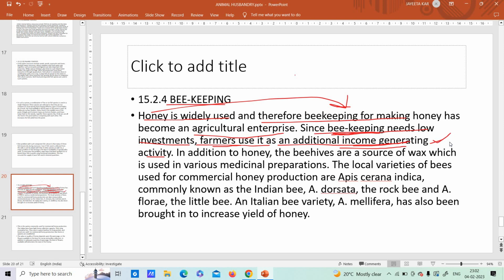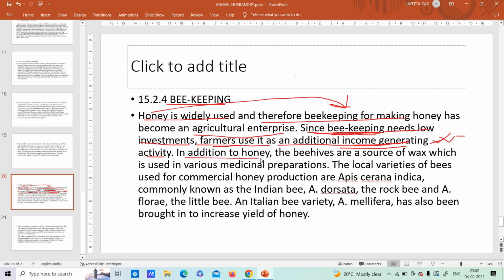And of course, when he has to spend so much money to maintain the cattle, what happens is that he will get profit also, but at the same time he feels that no, I want to have more income in my life, and so let's go for beekeeping, because for beekeeping you do not need to spend a huge amount of money in maintaining it.